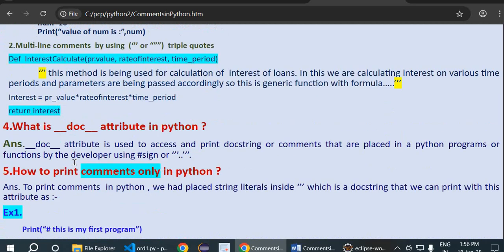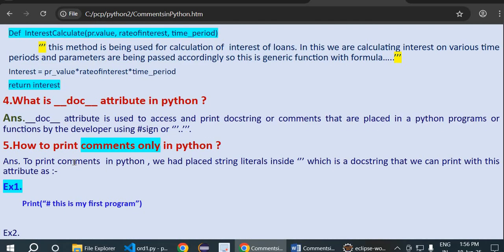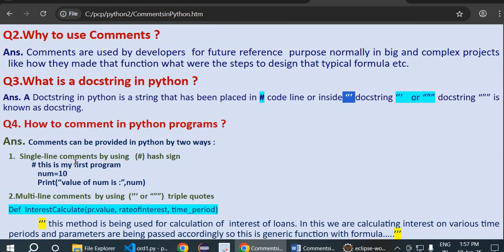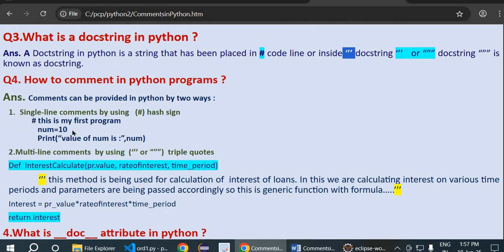Now next comes what is the doc attribute in Python. The doc attribute is used to access and print the docstring, or comments, that are placed in a Python program or functions by the developers using the hash sign or triple quotes. So it means, let us suppose you have made a program like this.